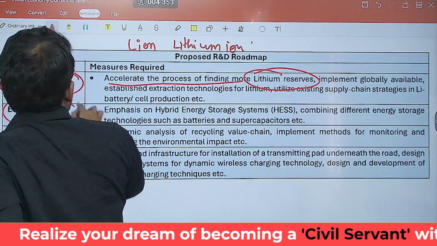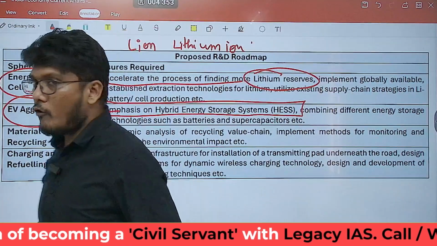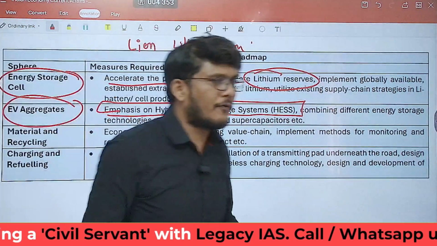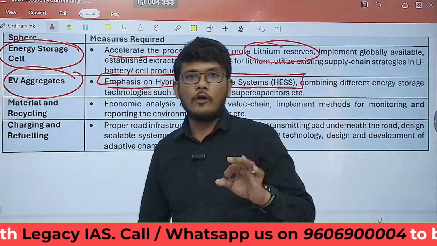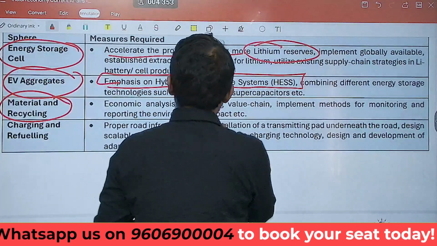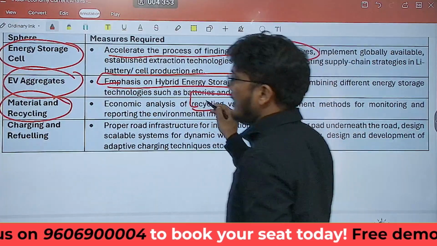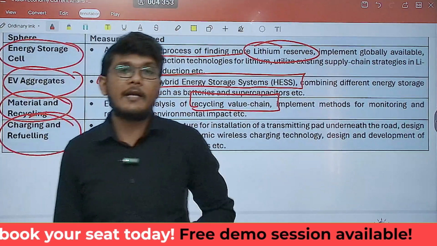Then EV aggregates emphasize on hybrid energy storage systems. How can you store hybrid energy at different places at the same place? Because storing is also a concern. Then material and recycling, economic analysis of recycling value chain. And then last but not the least, recharging and refueling.